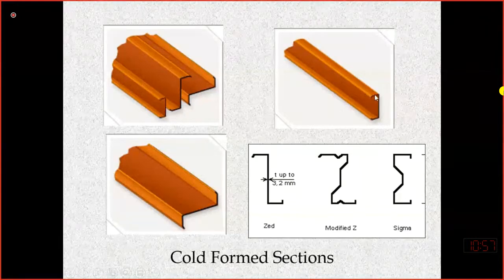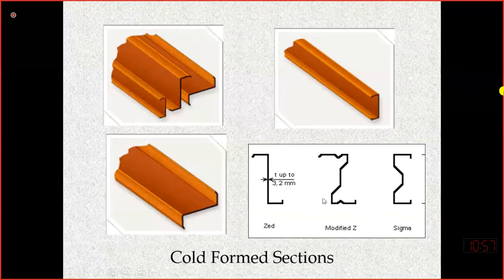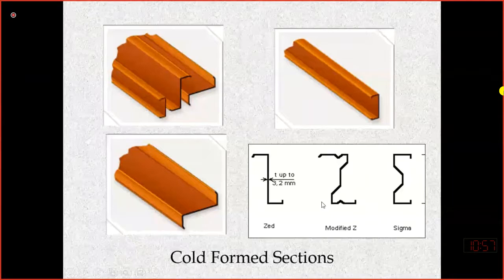So we can attain a channel shape, this Z type shape, or different types of shape, and we can also provide some bend here. This process is carried out at room temperature. That's why these are referred to as cold form sections, and sometimes also referred to as thin walled sections, because cold form sections are made of thin steel sheets.